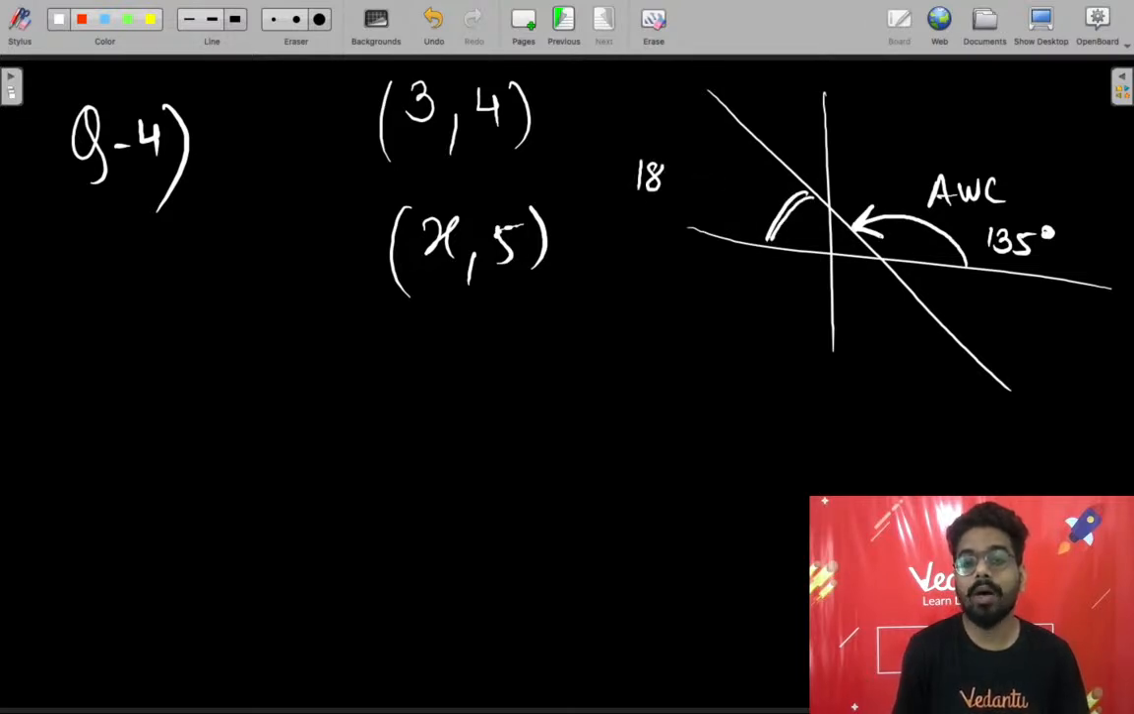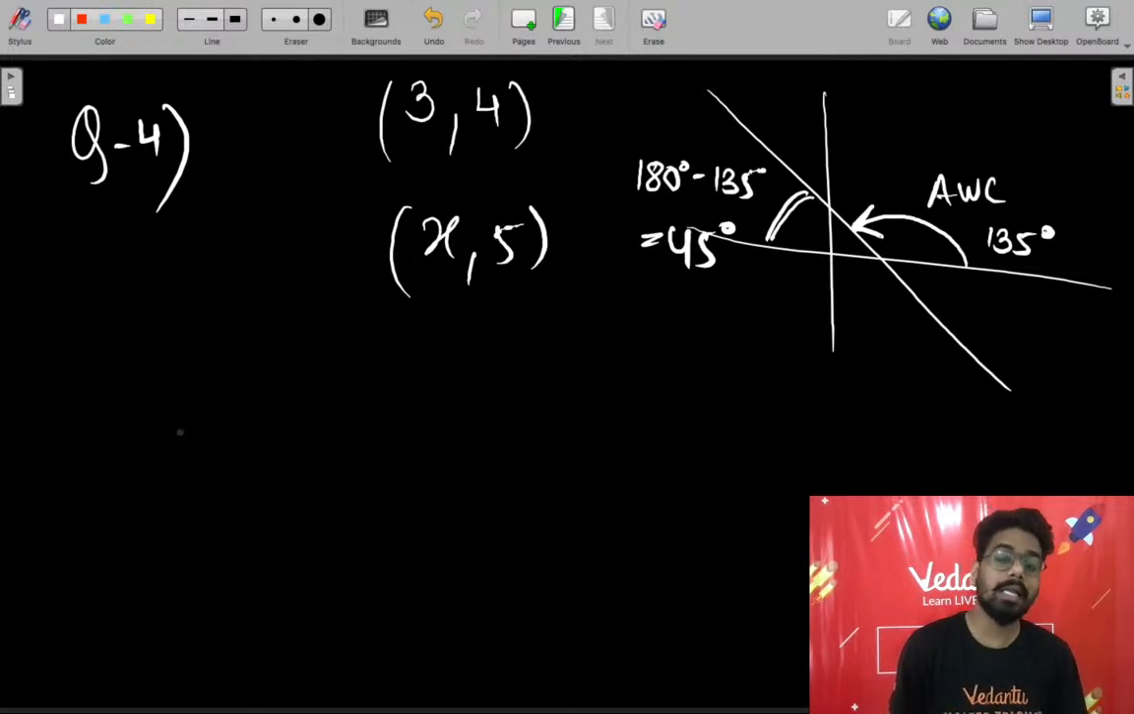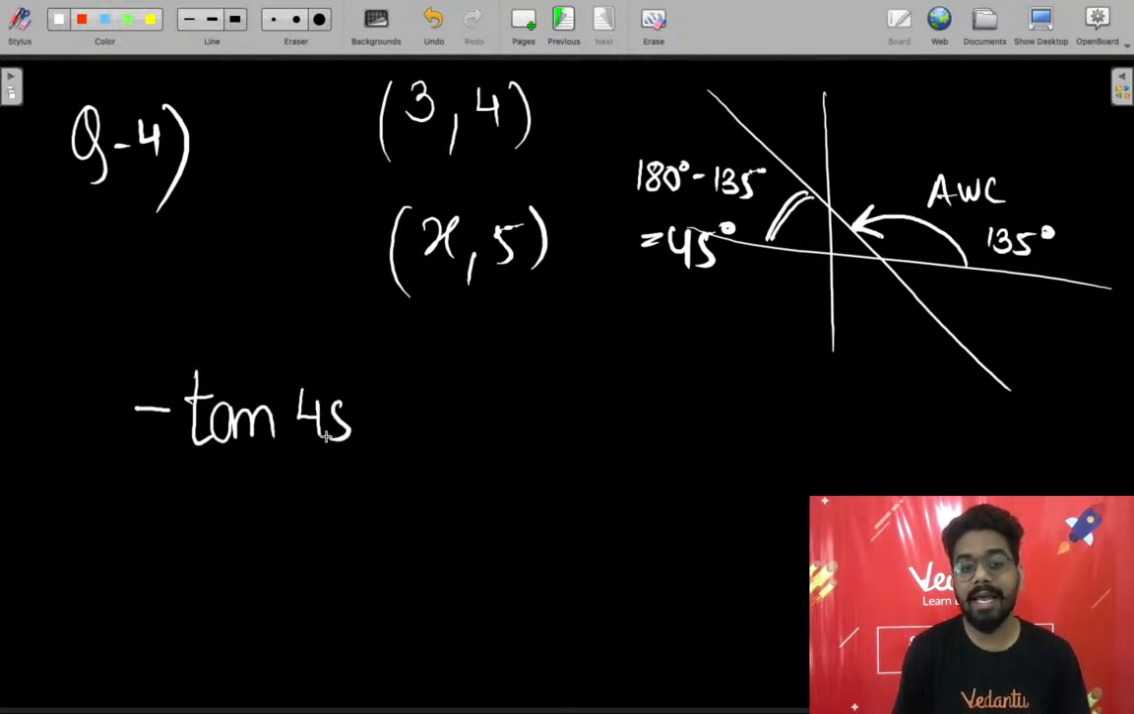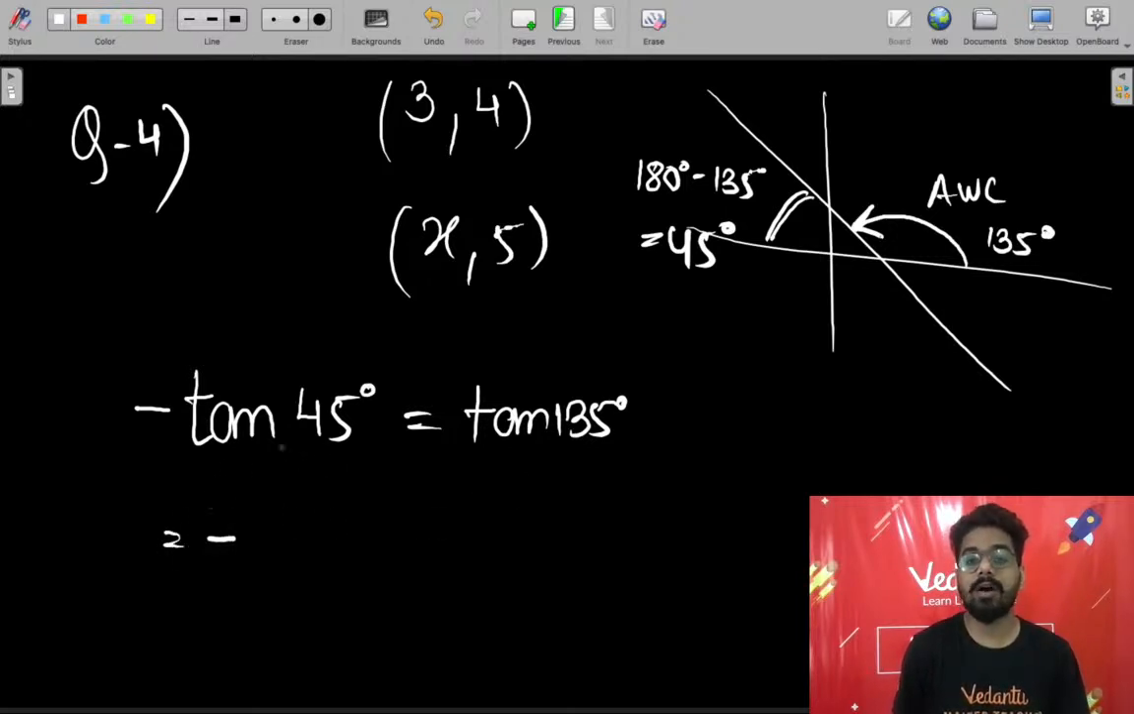ये आपका होगा 180 minus 135 is equals to 45 degree. And what we have said, if you will count your angle on the left side, I will write down minus tan of 45 degree, which is equals to obviously tan 135 degree. They both are exactly same. It doesn't matter. Now minus tan 45 degree का मतलब है minus times of tan 45 degree is 1 and this is the slope of the line.